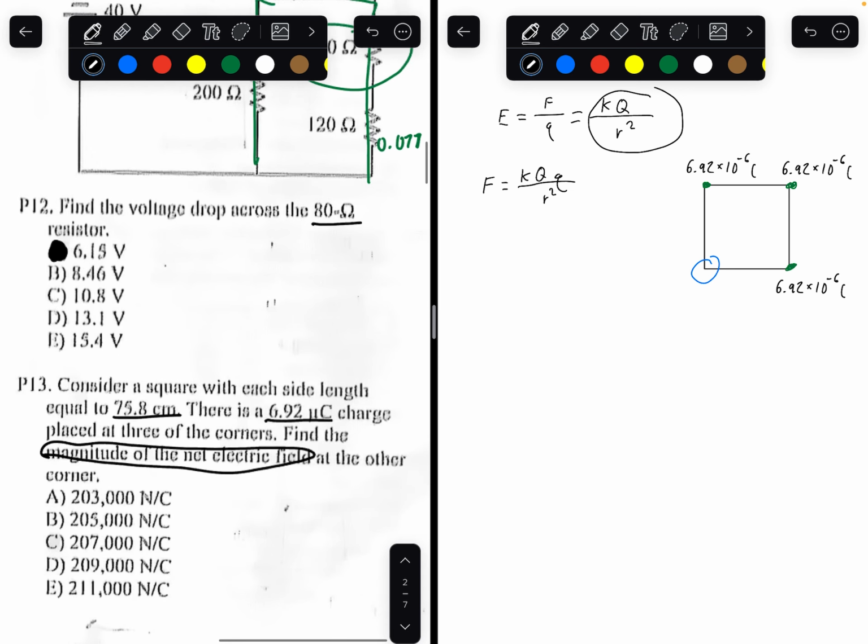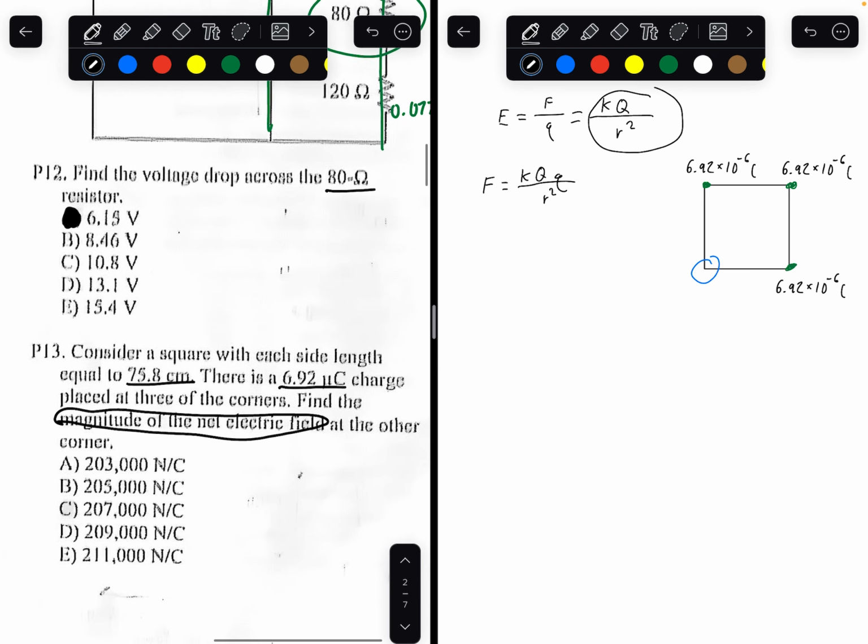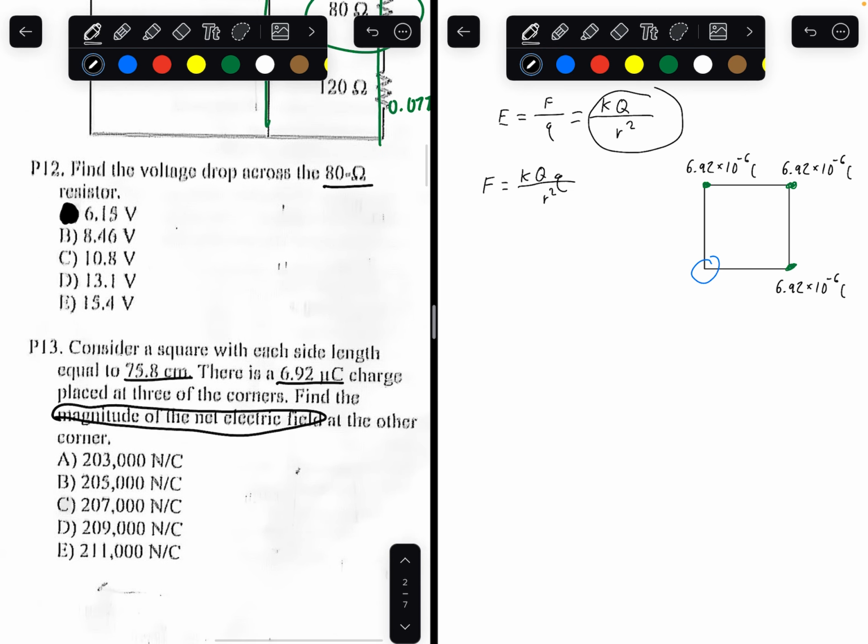But you have to realize that electric fields are vectors. They're not scalars. So what does that mean? So this first point generates this. Actually, now that I think about it, I'll do it in different colors to make it easier to see.